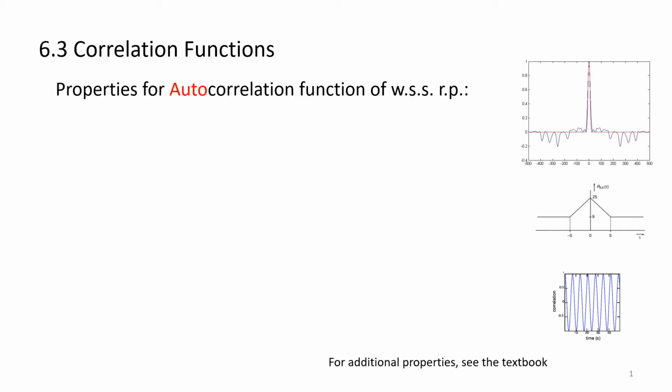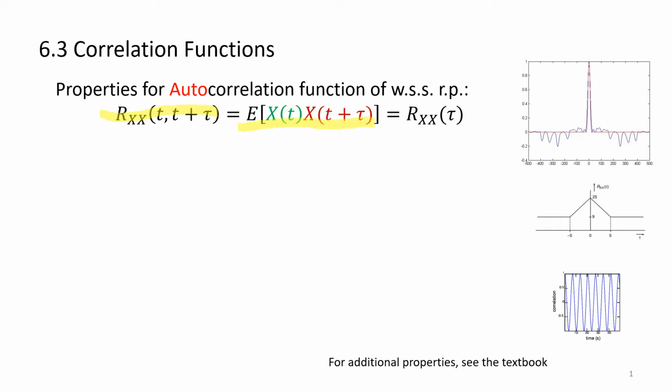So let's look at some properties of the autocorrelation function of the wide sense stationary random process. By definition, the autocorrelation function is defined to be the expected value of x of t times a shifted version of that. That's called Rxx. If it's wide sense stationary, we can drop the time instant or variable, and we get only tau.